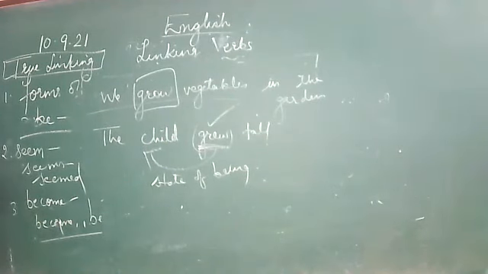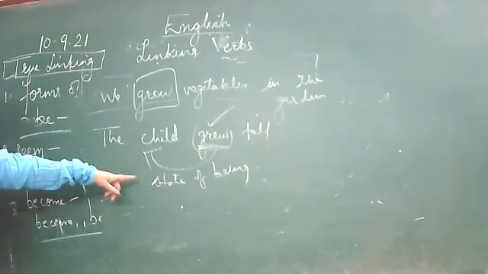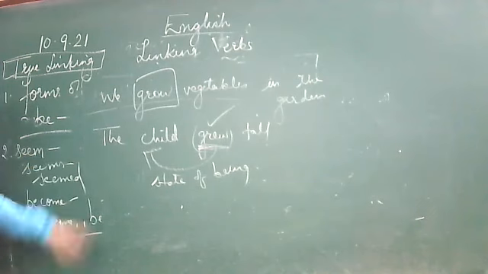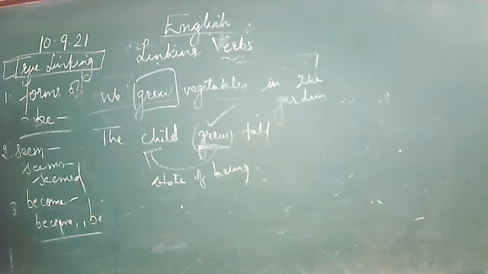If it is a main verb, then it won't be a linking verb. But if it is telling about the state of being of the subject, then it is called a linking verb. Okay.